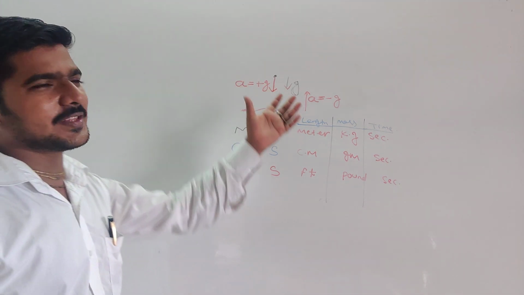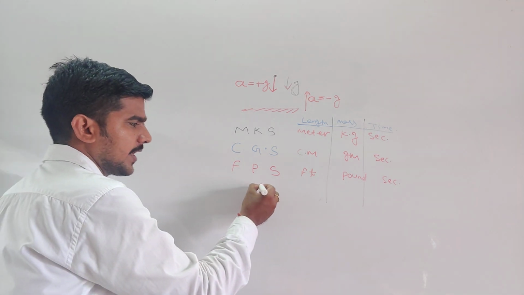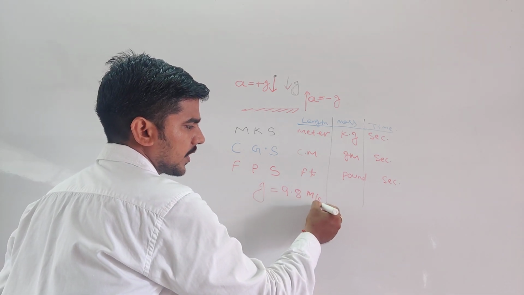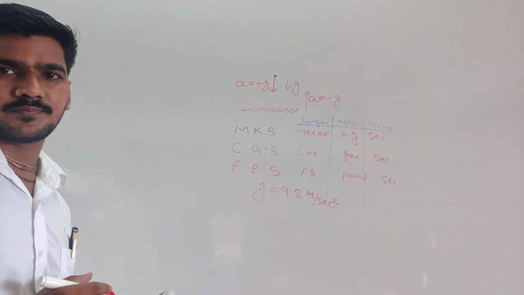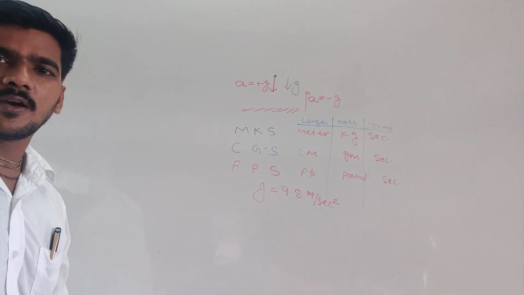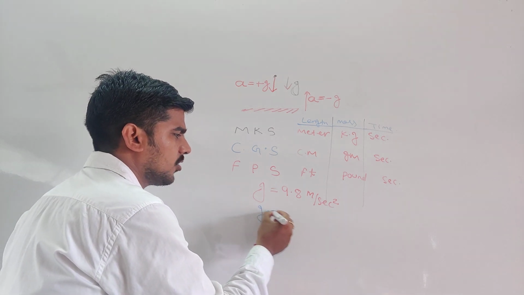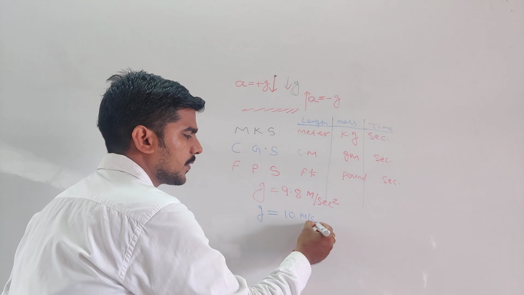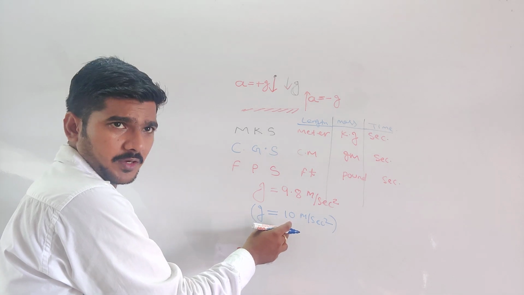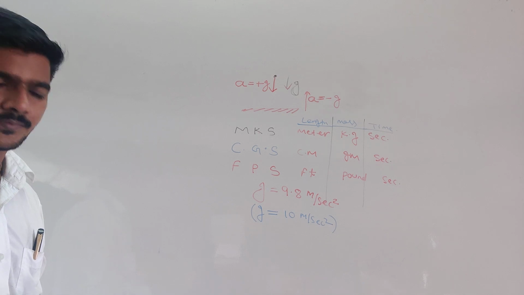Now, sir, what is the relation with this concept? Dear students, we know that the value of g is 9.8 meter per second square. That is in SI system, or you can say MKS system. All are clear? Most of the time, the value of g is taken nearly equal to 10 meter per second square. But this is not the accurate value. This is the approximate value. Clear my point?